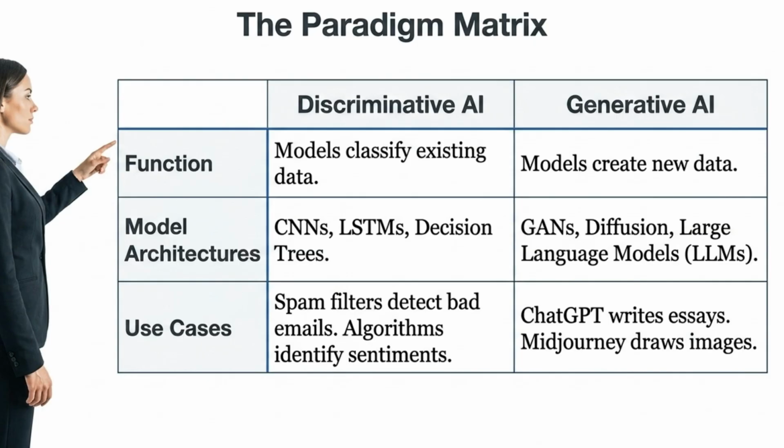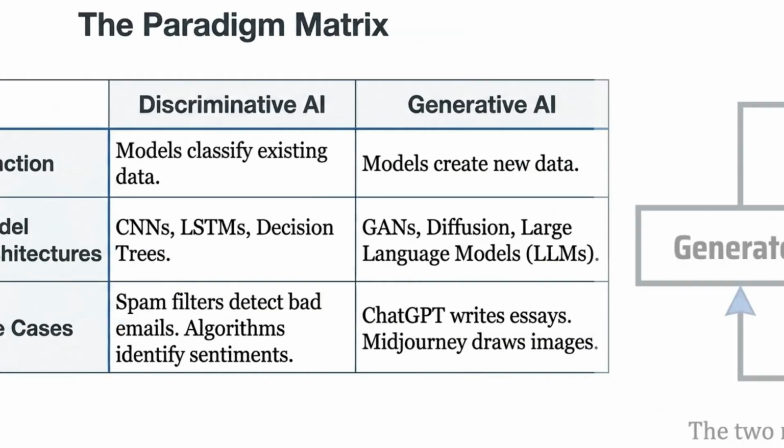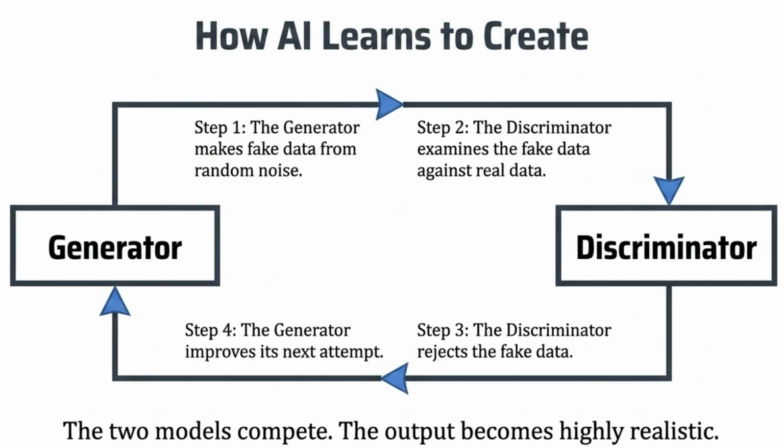This matrix illustrates the difference between discriminative and generative AI. While discriminative models are designed to classify existing data, generative models are capable of creating entirely new data, such as essays or images. Generative models learn through a competition process. A generator creates fake data, while a discriminator evaluates it against real samples. Through this feedback loop, the generator improves its output until it becomes highly realistic.